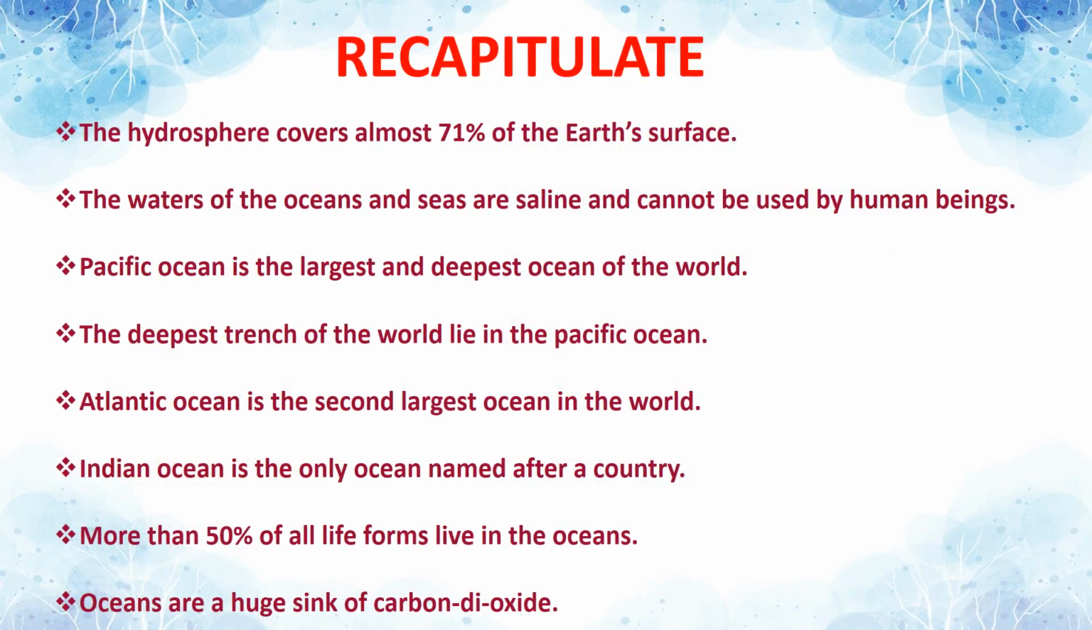Shall we recall what we learnt in this section? We learnt about the hydrosphere. The hydrosphere covers almost 71% of the Earth's surface. The oceans are the major part of the hydrosphere. The waters of the oceans and seas are saline. They are salty and cannot be used by human beings. The Pacific Ocean is the largest and deepest ocean in the world, and in the Pacific Ocean there is the deepest trench, called the Mariana Trench.